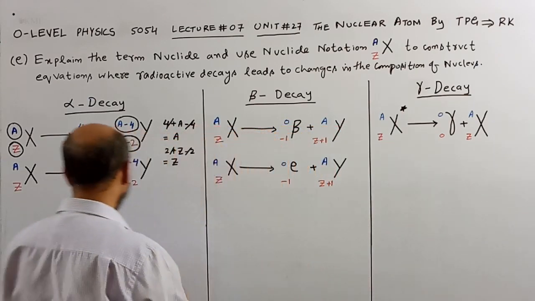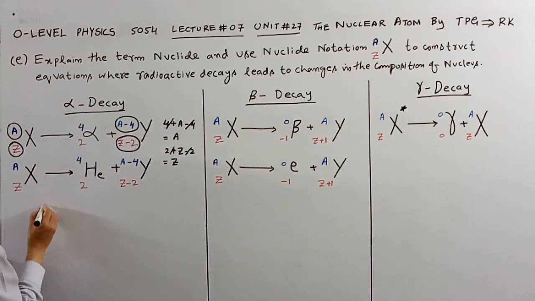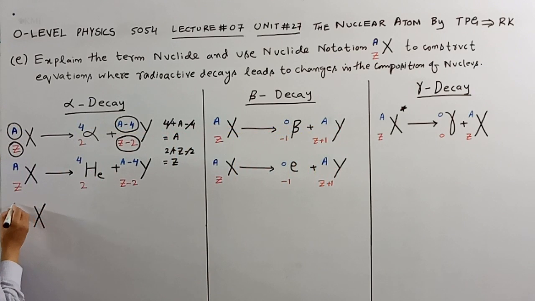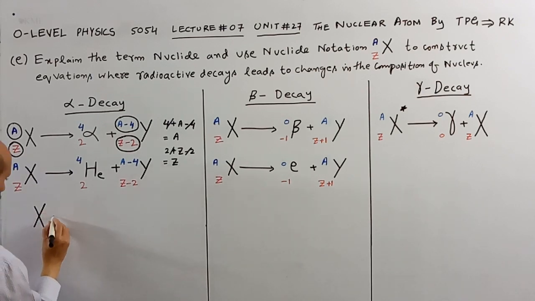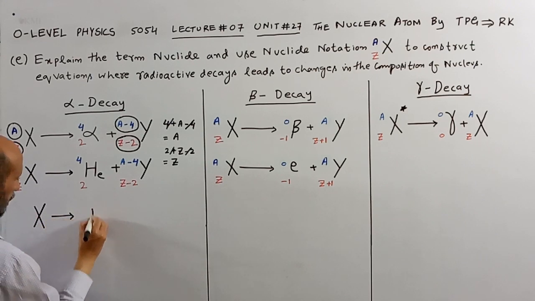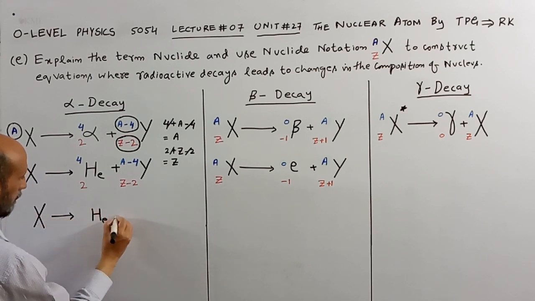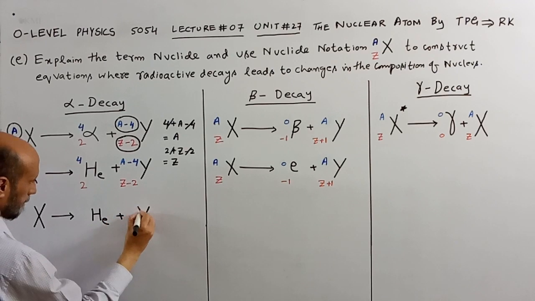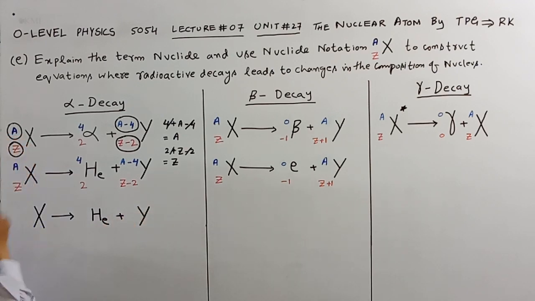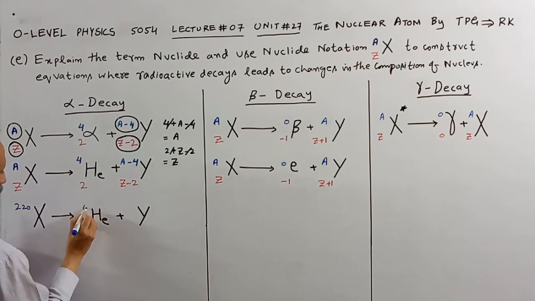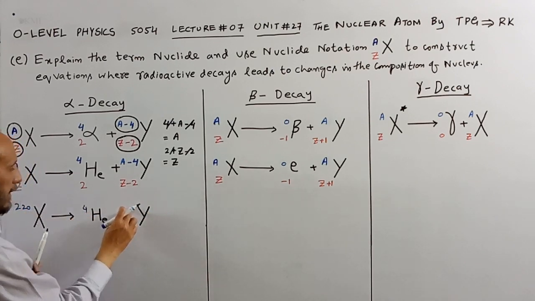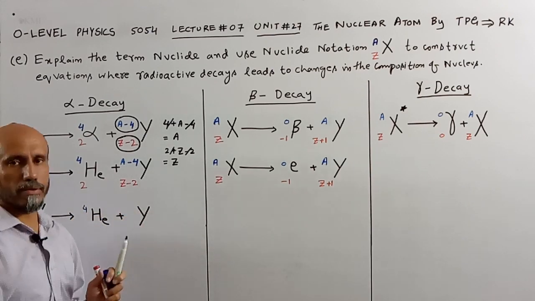Let's consider an example. First I will write the simple equation: X with 220, and for helium it is 4. What will be the nucleon number of the new element?